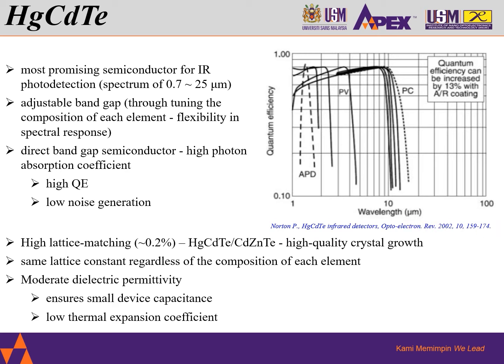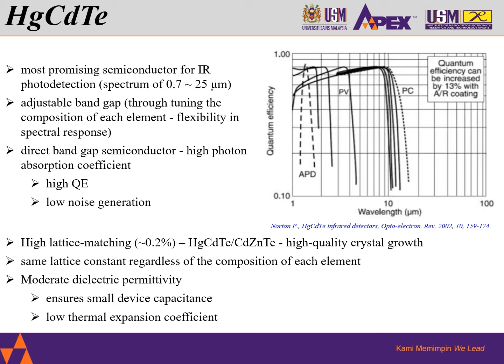This kind of semiconductor PD is a direct bandgap semiconductor with a high photon absorption coefficient even for a thin film, which leads to high QE and low noise generation. A low lattice mismatch of 0.2% between the HgCdTe ternary alloy and the cadmium zinc telluride substrate ensures high quality growth.